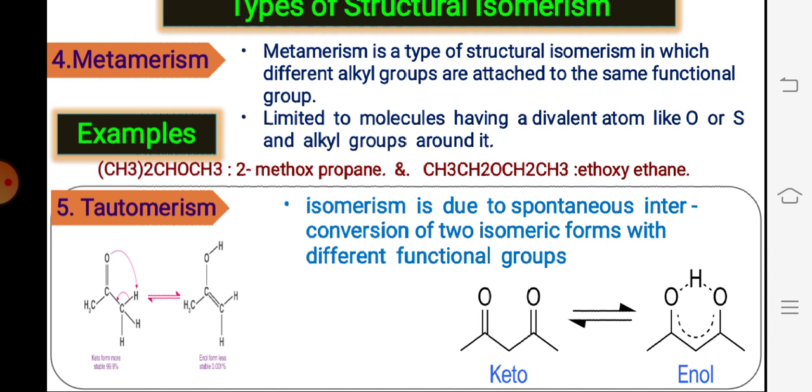Another example is this 2,4-diketone. Again, it also isomerizes, and you get this type of structure. So this is the enol form.